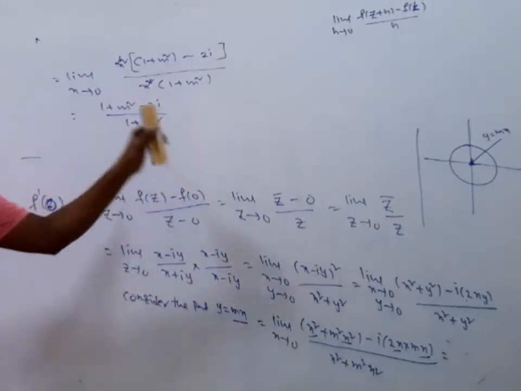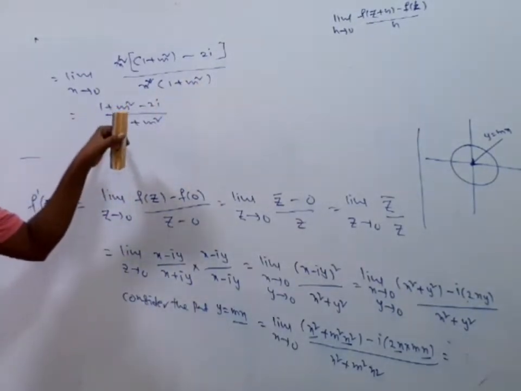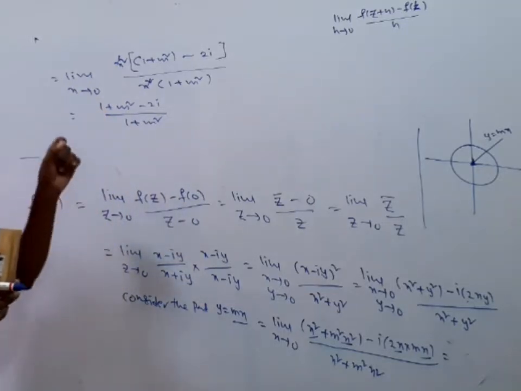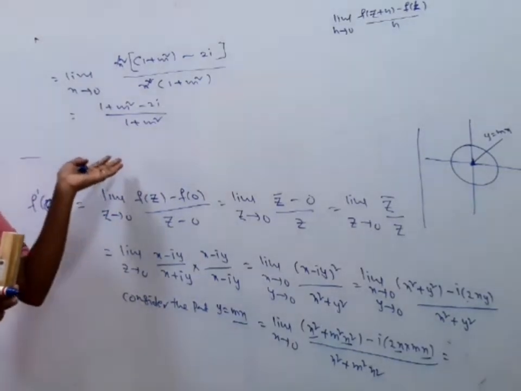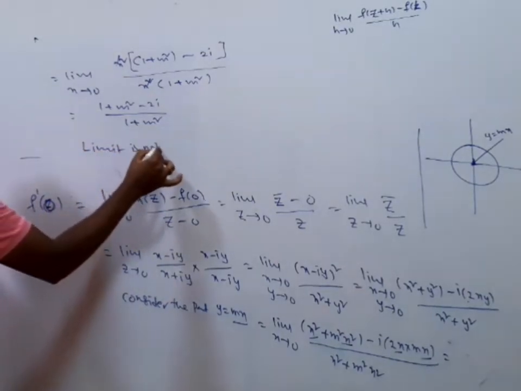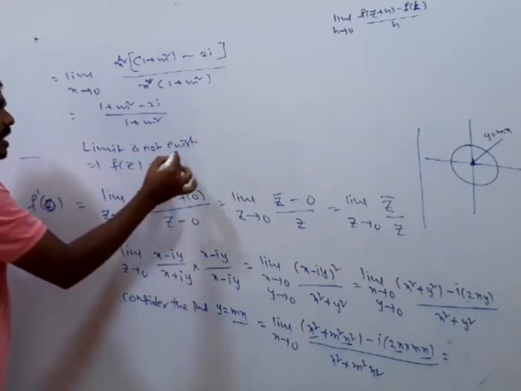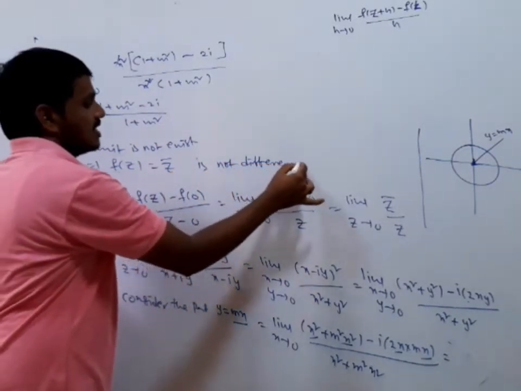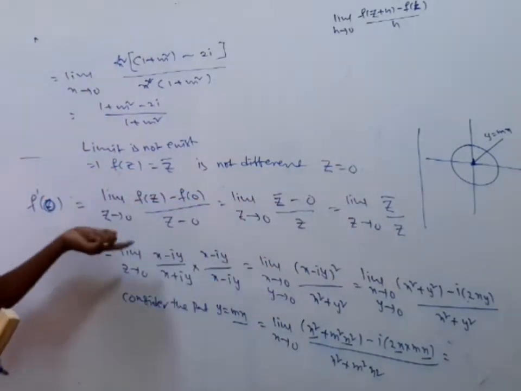If you take m equals 1, you will get one limit. M equals another value gives another limit. So finally, we have different limits. From the definition of differentiability of the function, the limit must exist and be finite. Even if you get finite values, they are not unique. So the limit does not exist. So we say that the function f of z equals z bar is not differentiable at z equals 0, even though it is continuous at z equals 0.